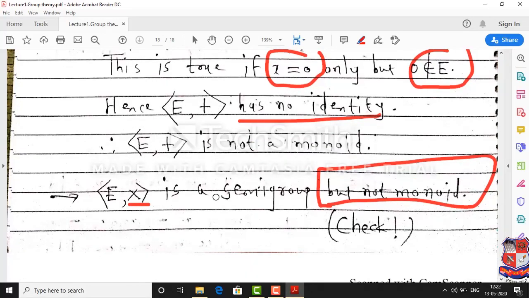So this is about semigroup and monoid. In the next lecture we will start the concept of group. We will define group and we will discuss examples related to group with properties of groups.